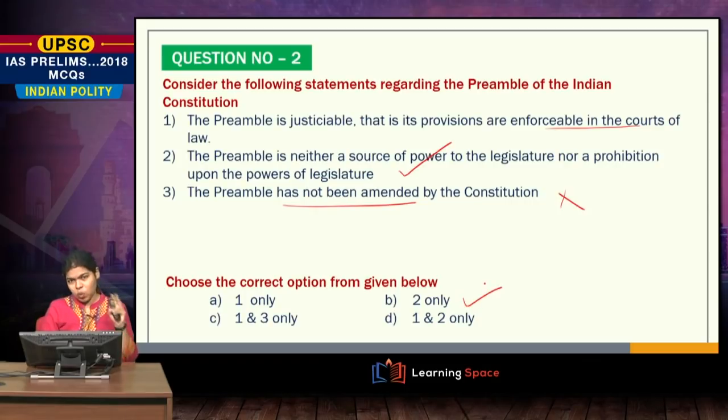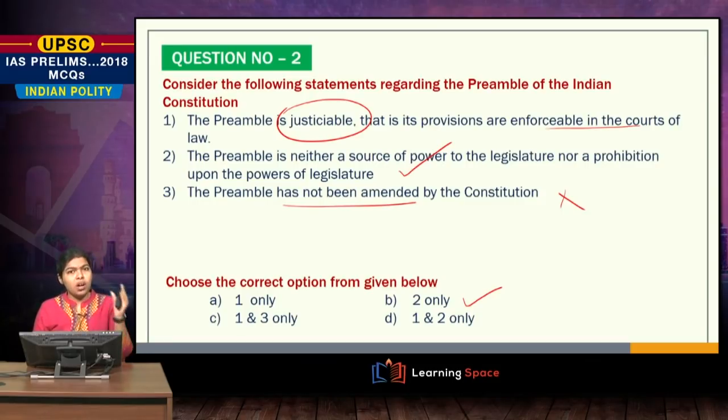The second statement only. Now why do I say that the first statement is wrong? That is because of this statement, the preamble is justiciable. As soon as you see this, because it's described everywhere, the preamble is non-justiciable in nature.